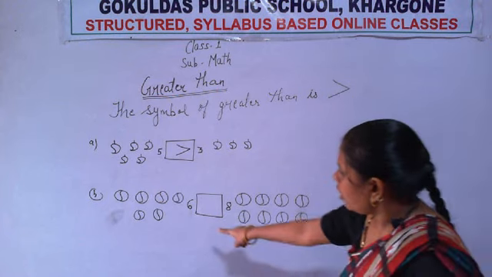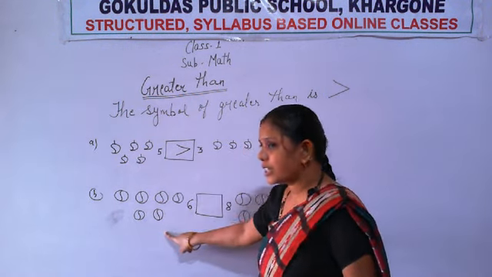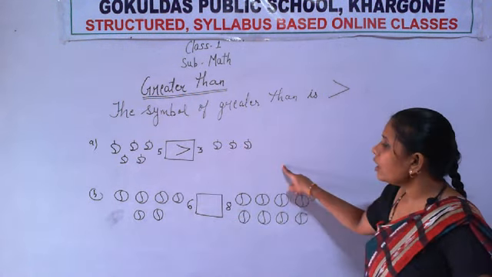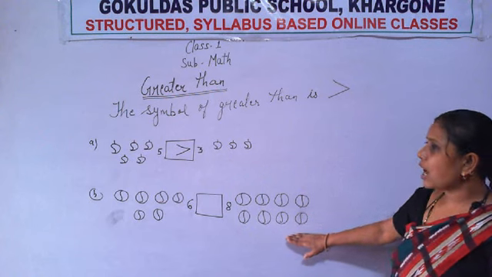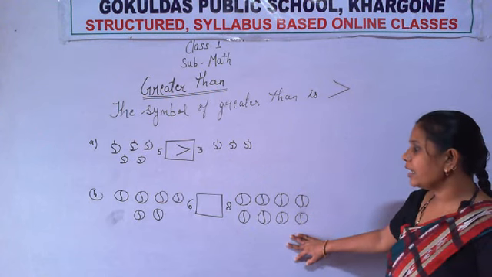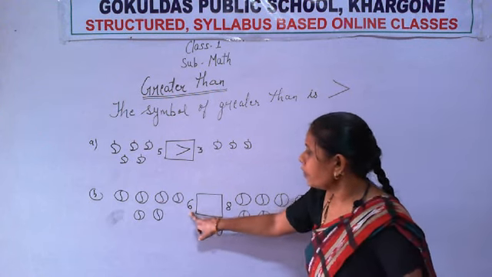Now see. How many balls are here? 6. And how many balls are here? 8. So this side balls are more. That means the number 8 is greater than the number 6.